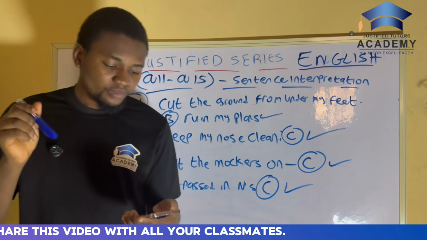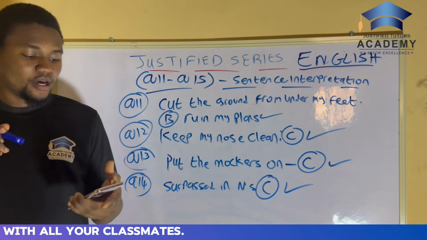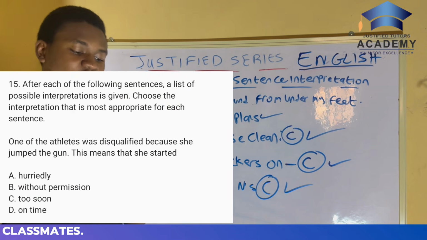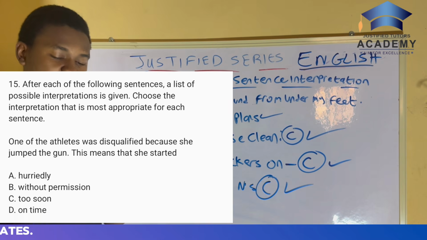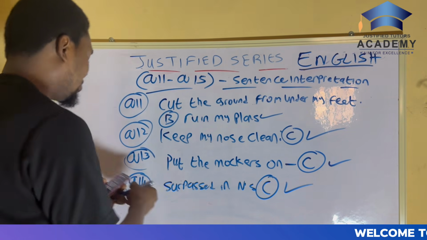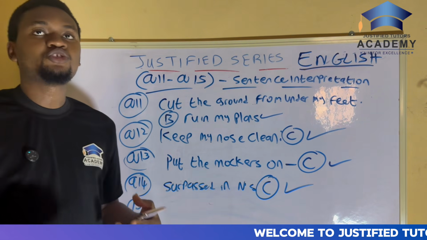Now, the final part under sentence interpretation. It says, one of the athletes was disqualified because she jumped the gun. What does this mean? Now, what is the underlined word here? What does it mean to jump the gun?